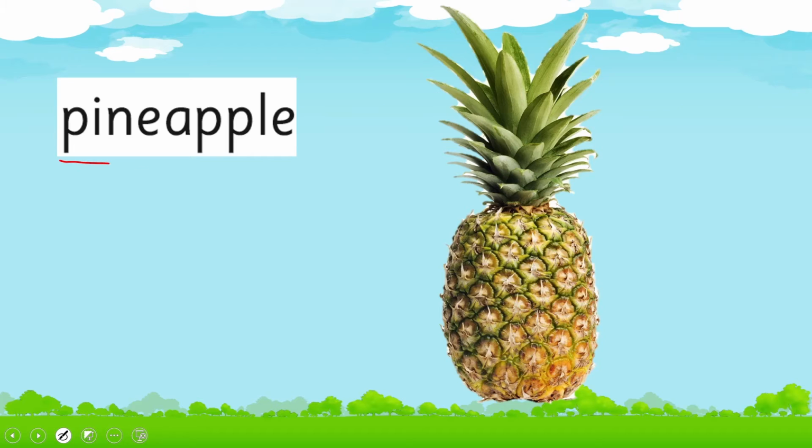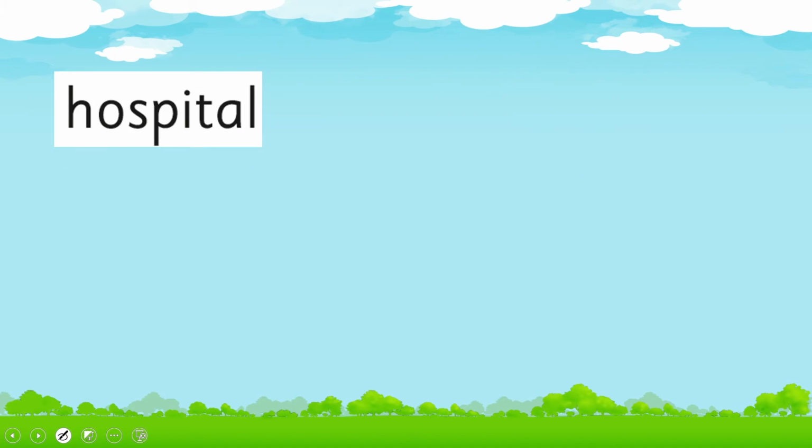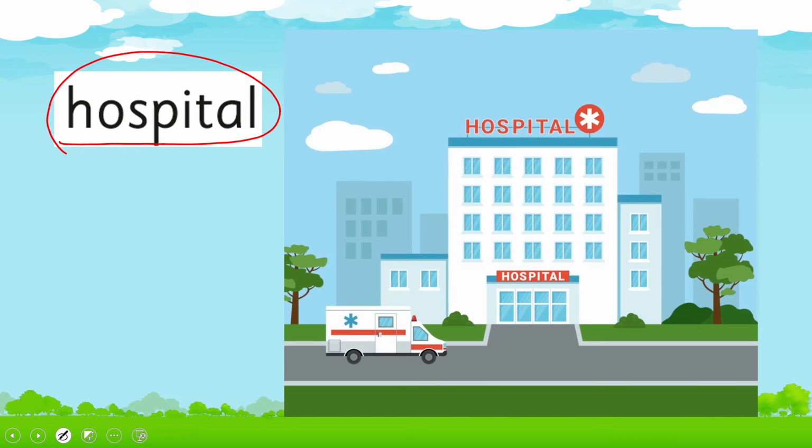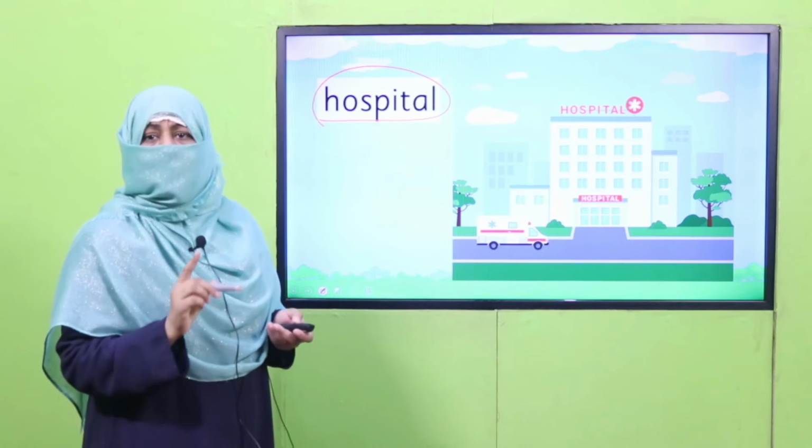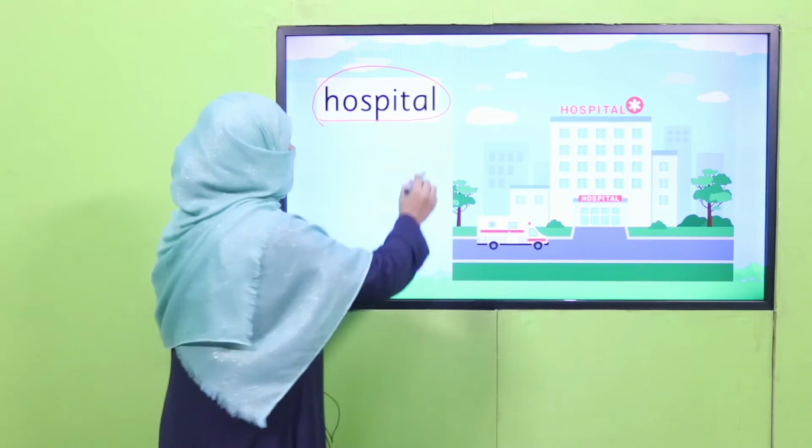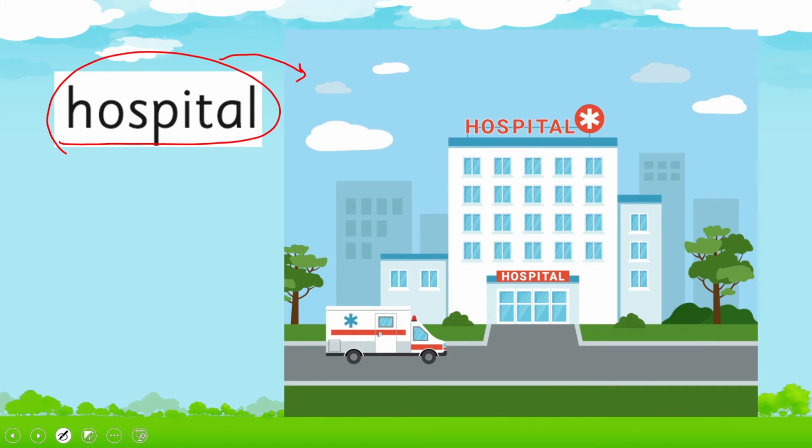So pineapple is a common singular naming word for a thing. Hospital. Hospital is a common singular naming word for a place. And sofa.